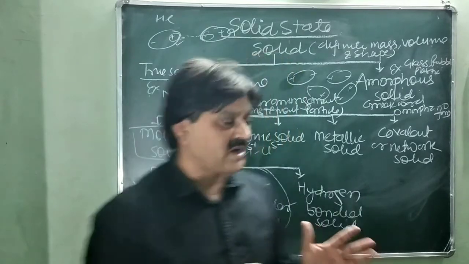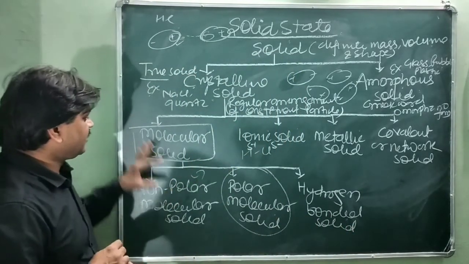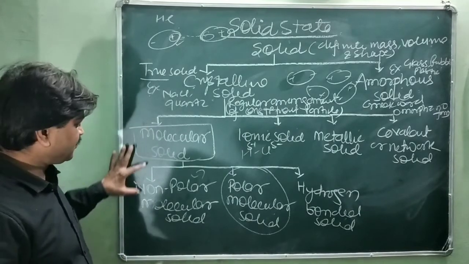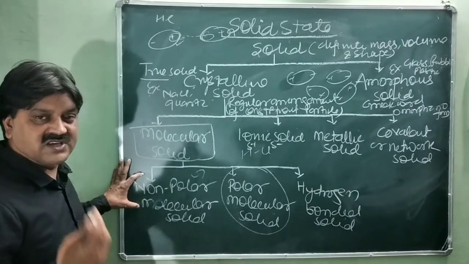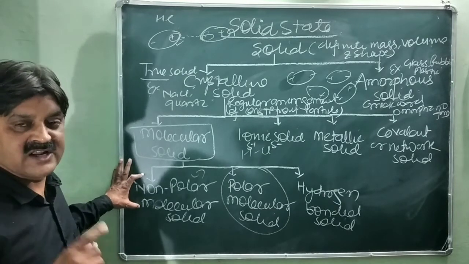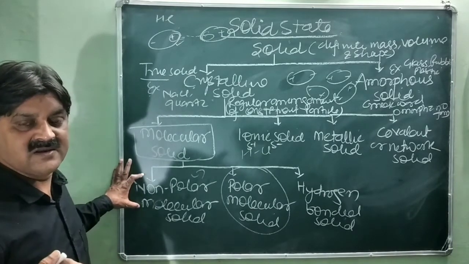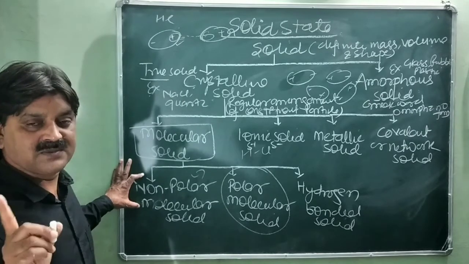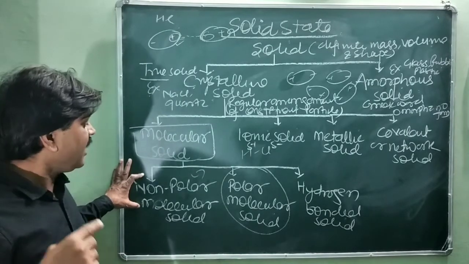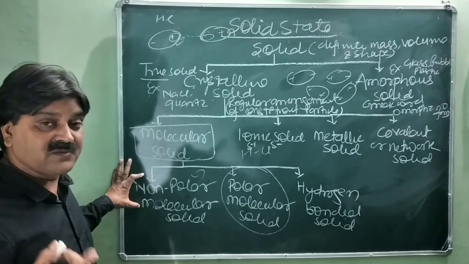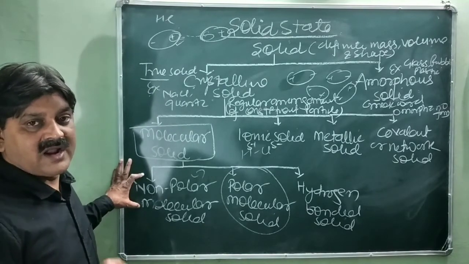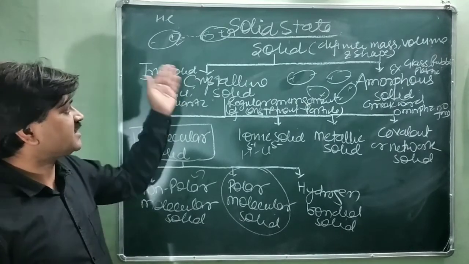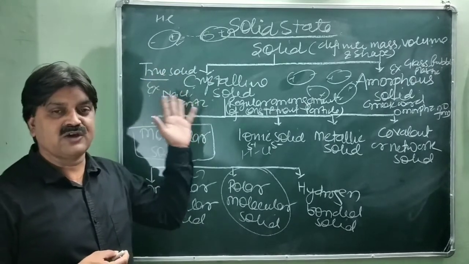Is it clear? So there are three types of molecular solid. In molecular solids, the constituent particles are molecules. First one, non-polar: the constituent particles are atoms or molecules. Atoms like the zero group elements helium, neon, argon, krypton, xenon, radon, and non-polar molecules like hydrogen, chlorine and CH4 etc., and they are momentarily bonded to each other with a very weak intermolecular force of attraction.